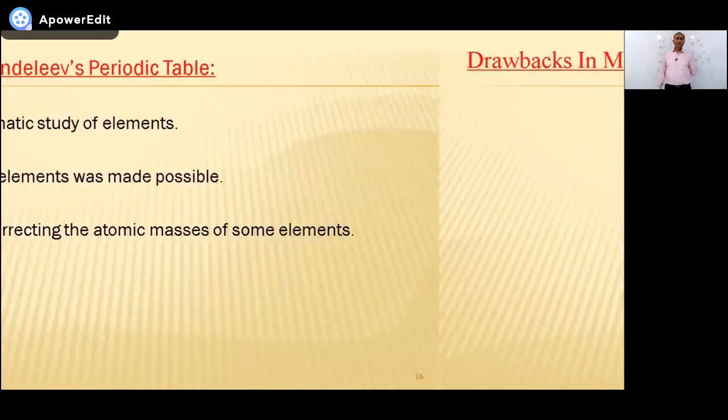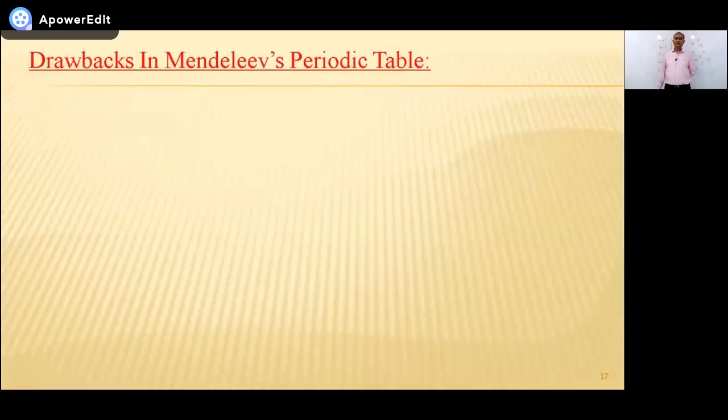Now, what are the drawbacks? First thing. When Mendeleev gave this law, this theory, Mendeleev's classification, criticism was there. So people objected to certain points.